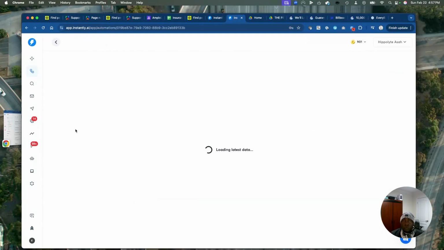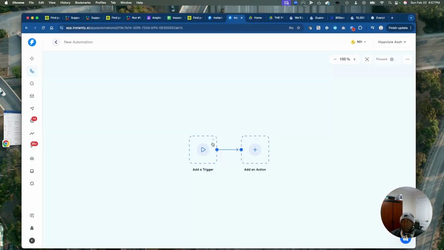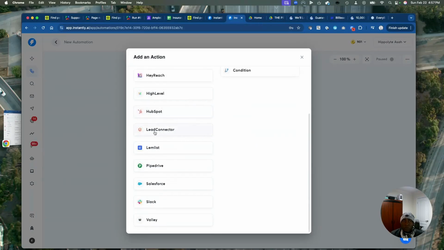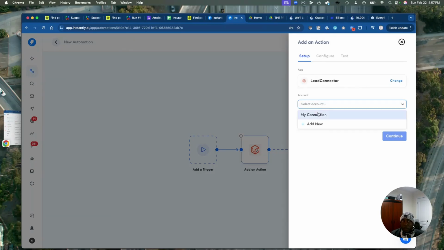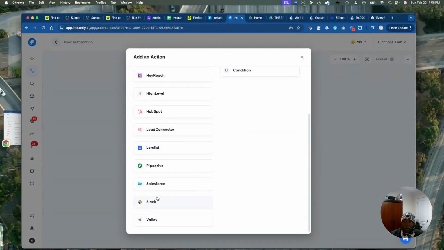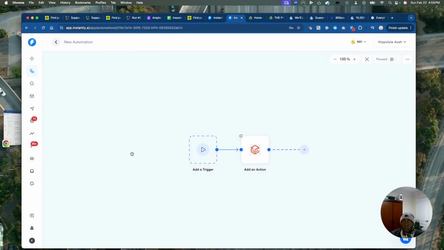There are different ways in which we automate our system, where we plug in tools to automate various things. We have triggers, and they have actions. For example, once this one triggers, it goes to a lead connector. We configure it here and add it to, for example, Go High Level. Or we connect this to another tool, maybe a pipeline, Salesforce, Slack, or whichever. We can put a condition there. So we're going to get this set up for you.